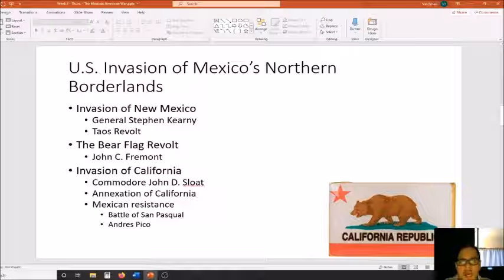At the same time, you have American citizens living in the Mexican province of California who will revolt against the Mexican government before the U.S. forces even arrive in California. This is known as the Bear Flag Revolt. What takes place in the Bear Flag Revolt is basically that it was planned by a U.S. official named John C. Fremont. And it took place in the northern part of California.